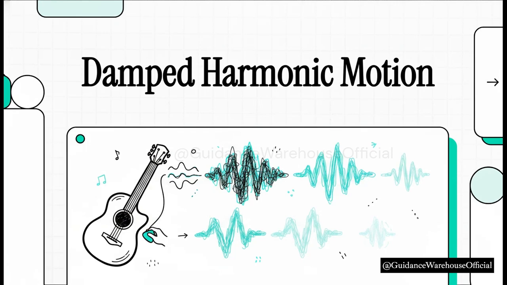Imagine plucking a guitar string. You hear that sharp, beautiful note, right? But then, after just a few seconds, the sound fades. The string goes completely still. Why doesn't it just keep vibrating forever?